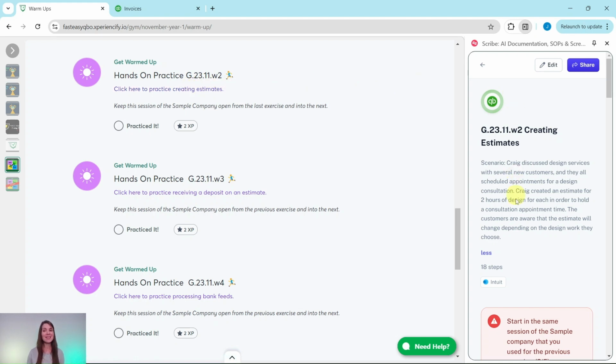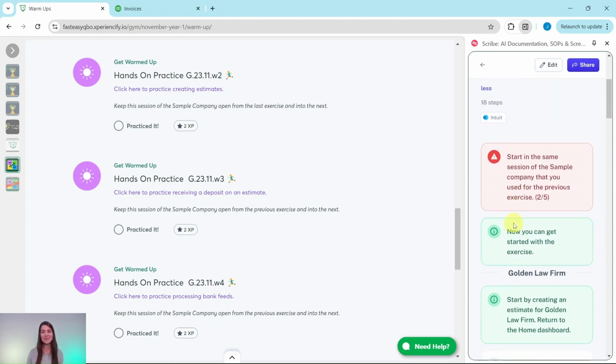I have it here on the right side of my screen, so let's read through the scenario. Craig discussed design services with several new customers, and they all scheduled appointments for a design consultation. Craig created an estimate for 2 hours of design for each in order to hold a consultation appointment time. The customers are aware that the estimate will change depending on the design work they choose.